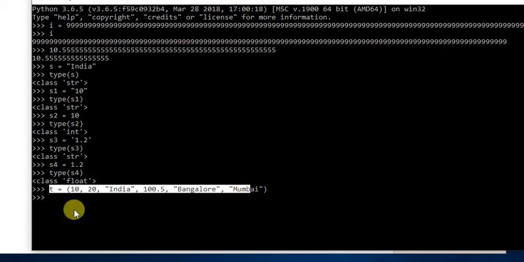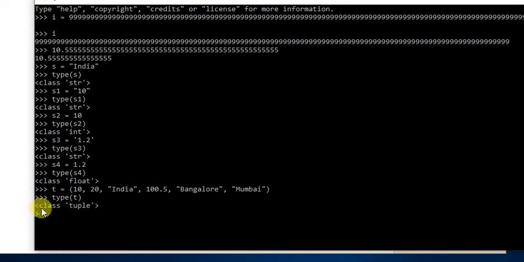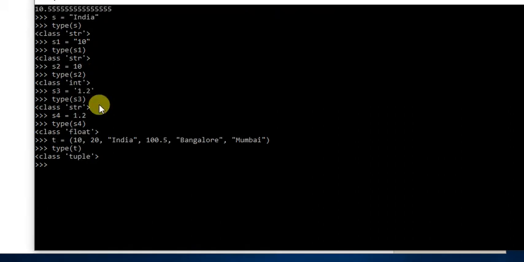Let's say you want to see the type of the tuple. type(T) gives class tuple. So it is a tuple, right? Similarly, we can say print T, and it will print the tuple. In the previous class I told you that we can use either the print command or just T, because it's the Python interpreter, so it understands that you are trying to print it.